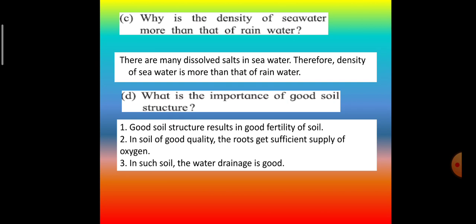Why is the density of seawater more than that of rainwater? This also you can answer. There are many dissolved salts in seawater, and therefore the density of seawater is more than that of rainwater. What is the importance of good soil structure? Good soil structure results in good fertility of soil. In soil of good quality, the roots get sufficient supply of oxygen. In such soil, the water drainage is good.